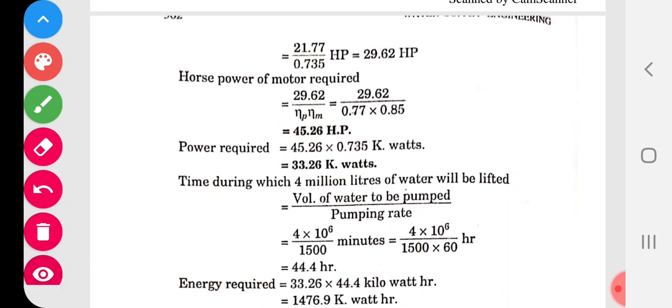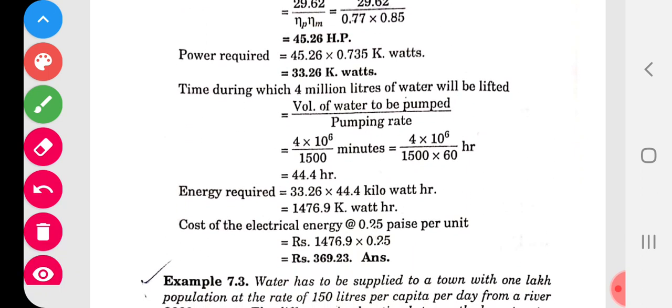Once you get the HP, the power required can be calculated. So what is the power required? It is 45.26 HP into 0.735. If you multiply these two, you will get kilowatts. So it is 33.26 kilowatts.